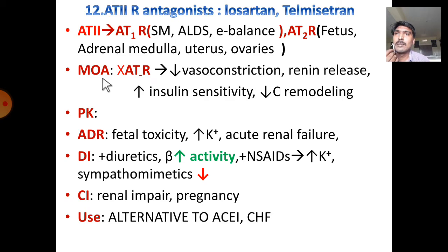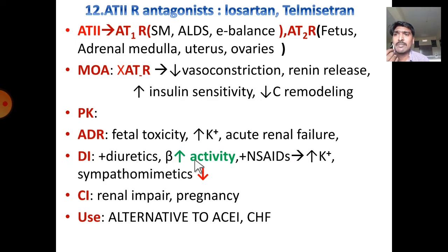Mechanism: they completely inhibit the angiotensin receptors. Due to this, reduced vasoconstriction takes place, reduced renin release takes place, and there is increased insulin sensitivity and reduced cardiac remodeling. Pharmacokinetics are normal. Adverse drug reactions are fetal toxicity, hyperkalemia, acute renal failure. Drug interactions: when they are given with diuretics and